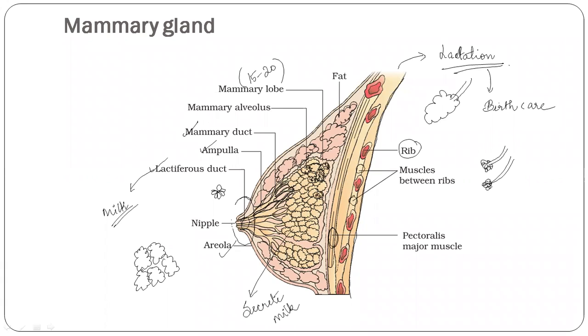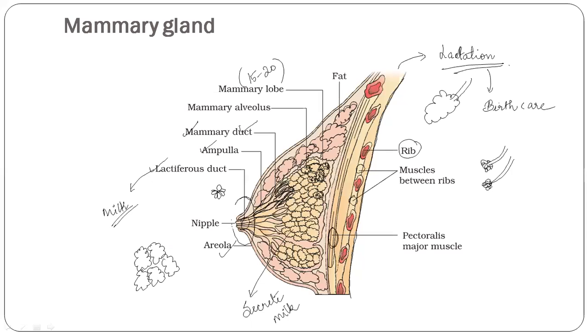Then the alveoli open into mammary tubules, branch-like structures, and we call them mammary ducts as well, because each tubule joins to form a mammary duct. All these branch-like structures join to form a mammary duct, and tube-like or filament-like structures are formed.